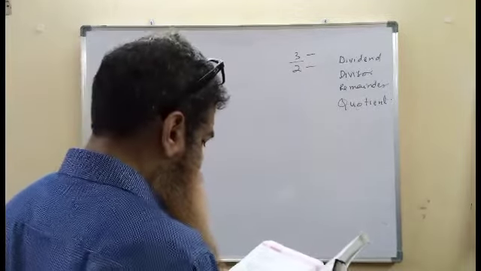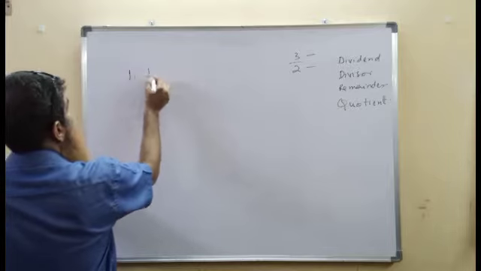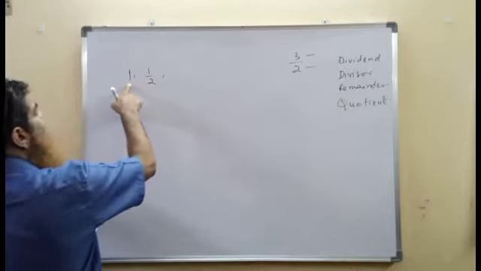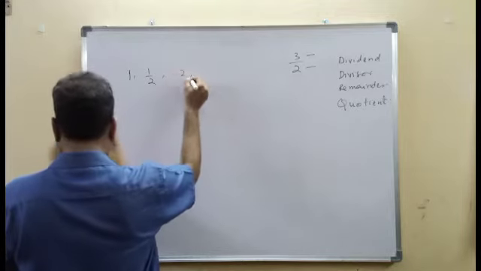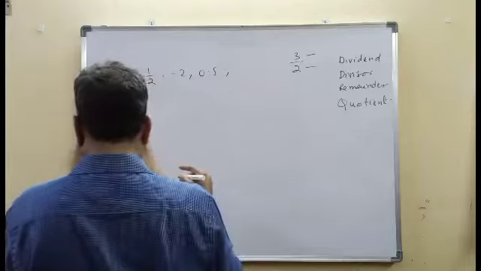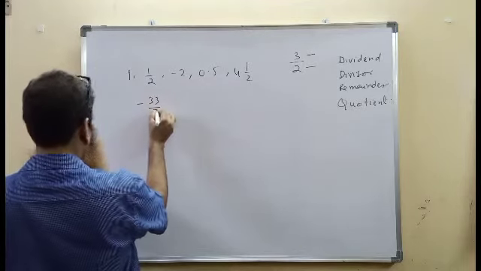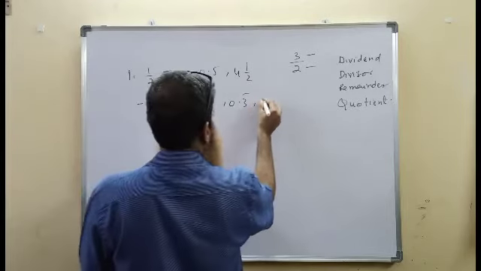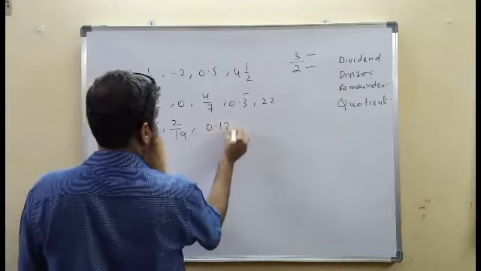Consider the following collection of numbers: 1, 1 by 2, minus 2, 0.5, 4 1 by 2, minus 33 by 7, 0, 4 by 7, 0.3 bar, 22, minus 5, 2 by 19, 0.125.